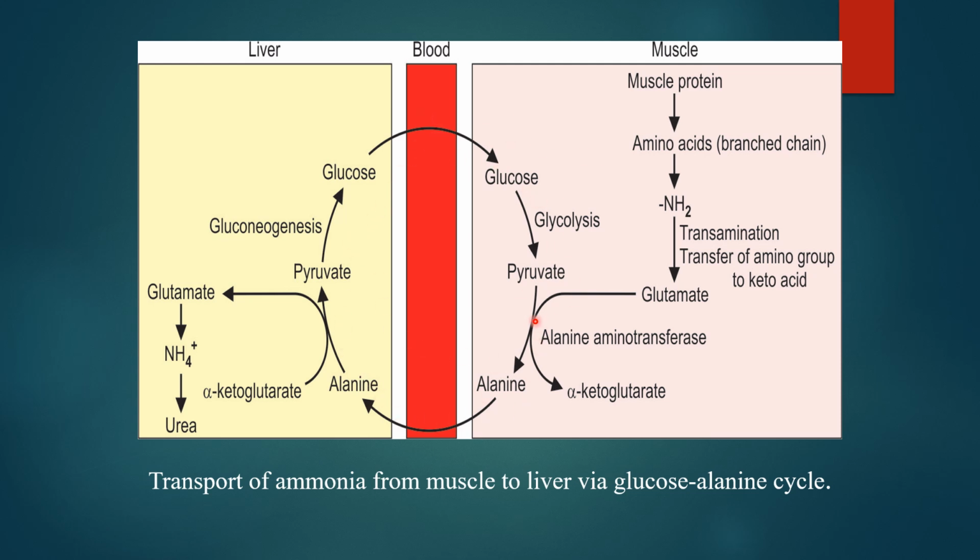So this is how the amino group is indirectly scavenged out, and it is loaded in the form of alanine and goes to the liver, and here in the liver it is exchanged with alpha ketoglutarate. This amino group is now funneled into glutamate, and from glutamate ammonia is released via glutamate dehydrogenation or deamination reaction, and this ammonia which is released is used for the synthesis of urea.